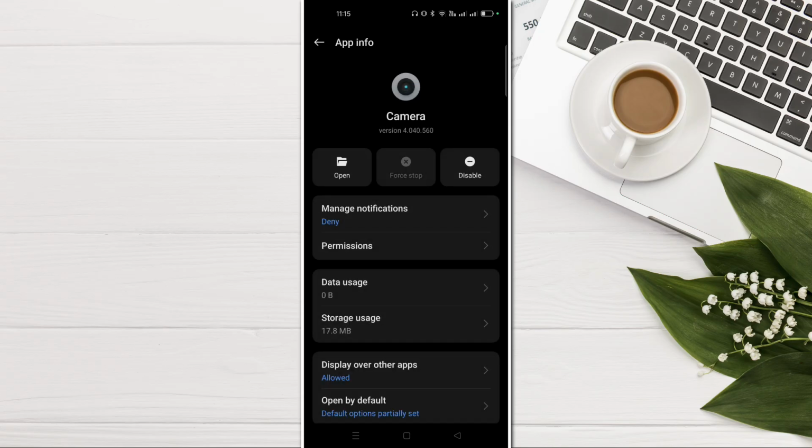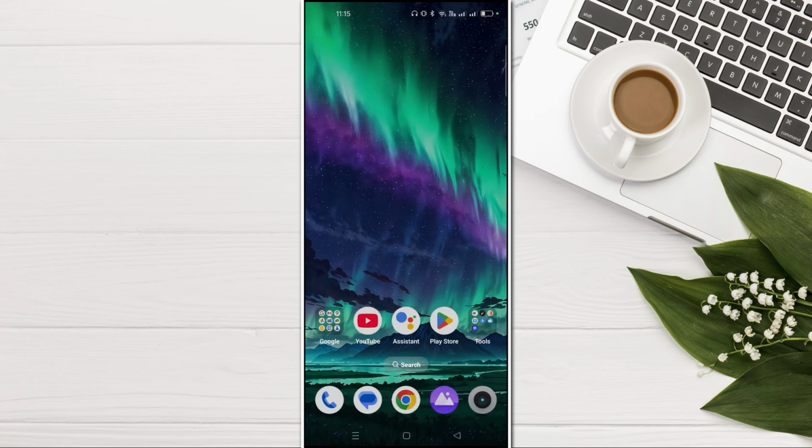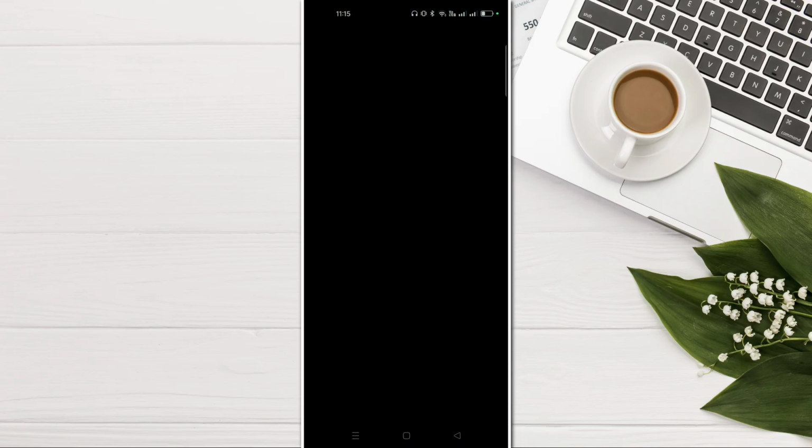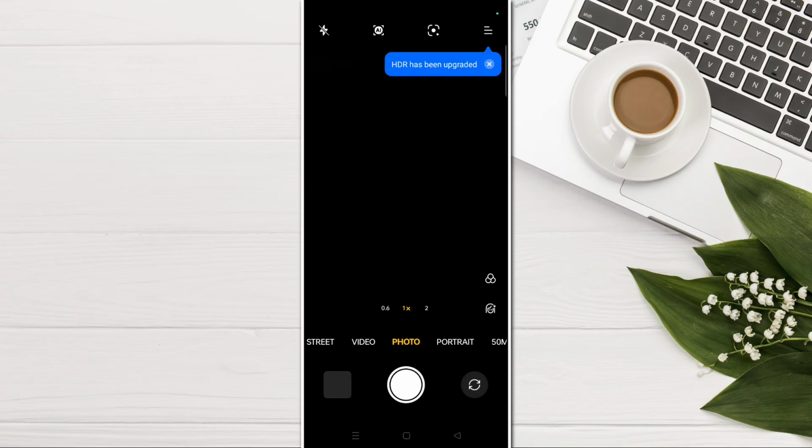After this also your camera app is not opening, try to open it, and if it's not opening then try to restart your Android smartphone. And after doing all that, till then also your camera app is not opening, then I will recommend you to go to the nearest service center and show your camera to a technician.